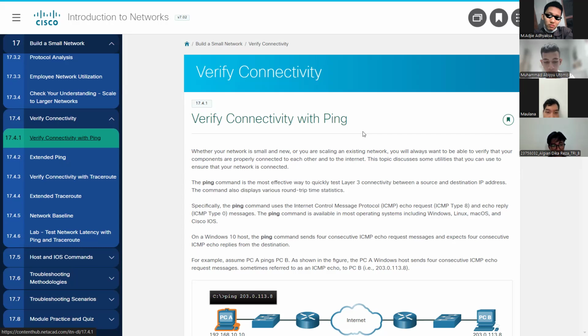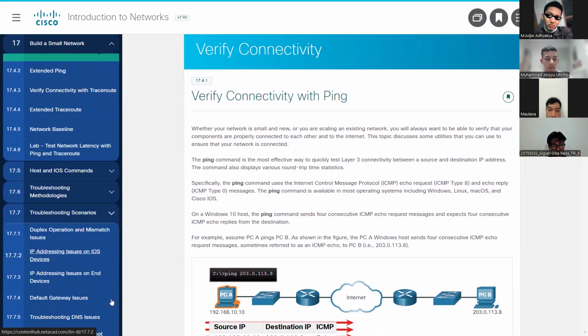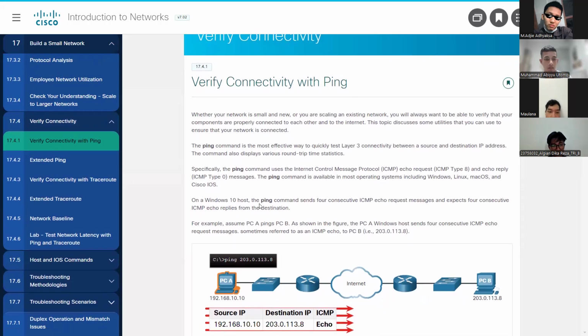Whether your network is small and new, or you are scaling an existing network, you will always want to be able to verify that your components are properly connected to each other and to the internet. The ping command is the most effective way to quickly test layer 3 connectivity between a source and destination IP address. Specifically, the ping command uses the Internet Control Message Protocol (ICMP) echo request, ICMP type 8, and echo reply, ICMP type 0 messages. The ping command is available in most operating systems, including Windows, Linux, Mac OS, and Cisco IOS. Next.